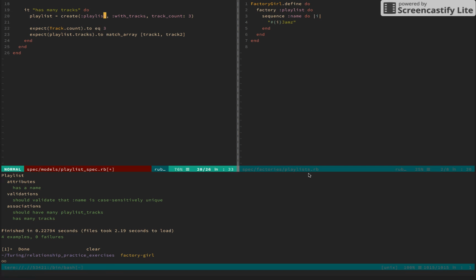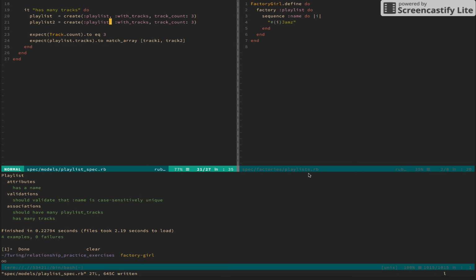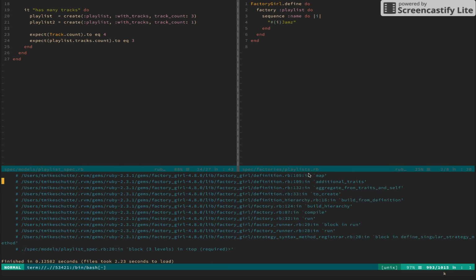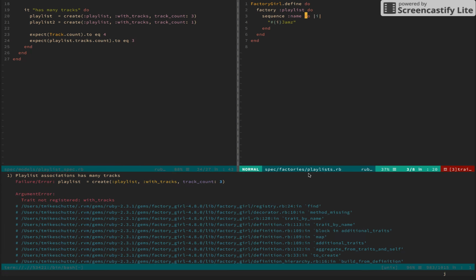Let's do a similar thing where we create a second playlist, playlist 2, and we give it a track count of 1. So I'll expect this to be 4. And I'll expect playlist tracks count to equal 3. Okay. All right, so let's dive into this. This is unknown territory for me as well. We will have an undefined trait with tracks, trait not registered, very cool.